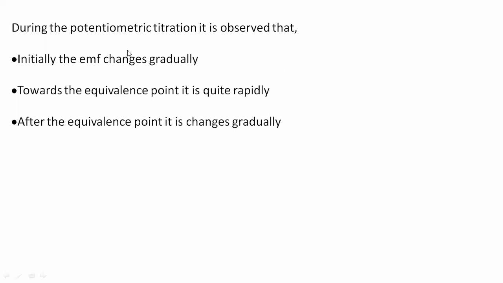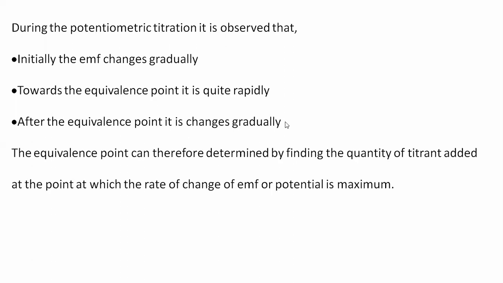Initially the EMF changes gradually, but towards the equivalence point it is quite rapid. After the equivalence point, it changes gradually again. Before the equivalence point the EMF changes quite rapidly, but after the equivalence point, it changes gradually.